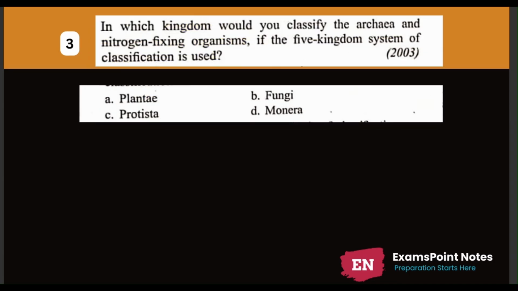Let's see the next question. Question number 3. In which kingdom would you classify the archaea and the nitrogen fixing organism if the five kingdom system of classification is used? Our options are A. Plantae, B. Fungi, C. Protista, D. Monera. So according to five kingdom classification, all prokaryotic cells have been classified under the kingdom Monera. So the answer of this question, option number D, Monera.